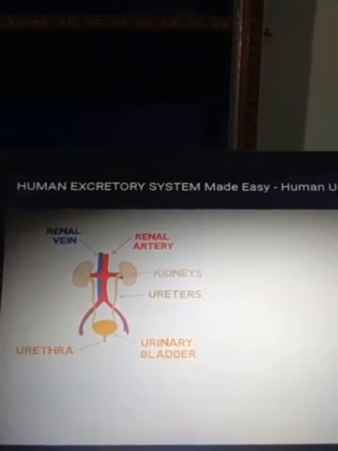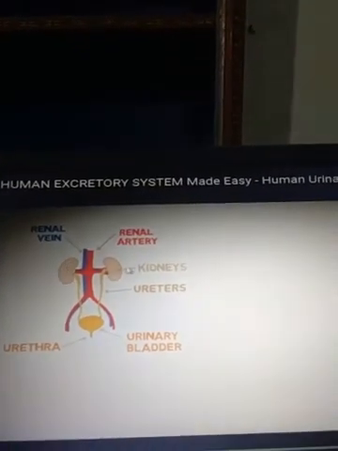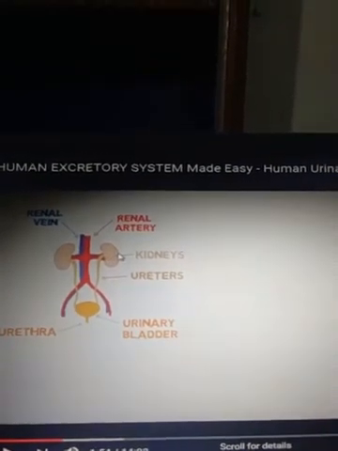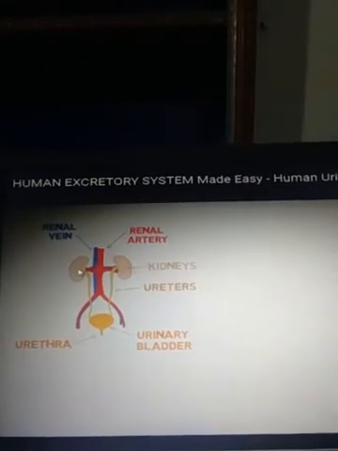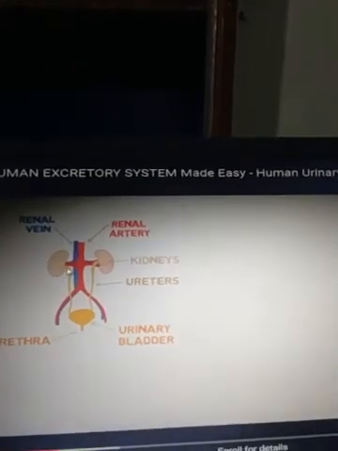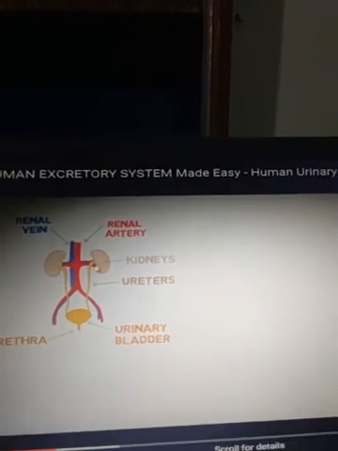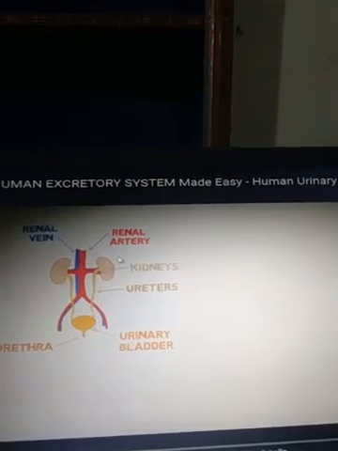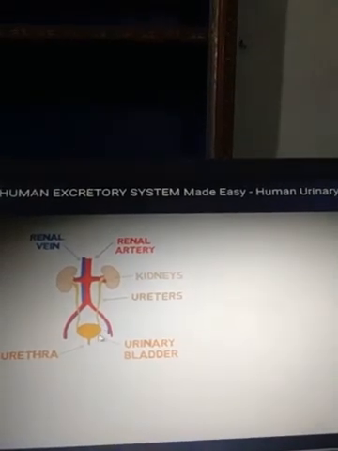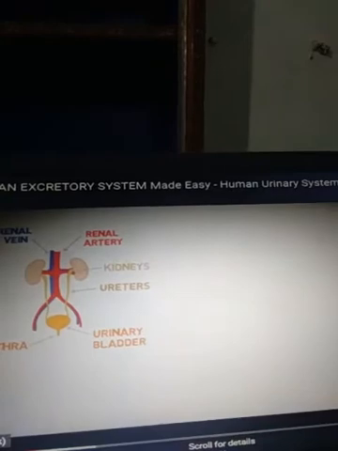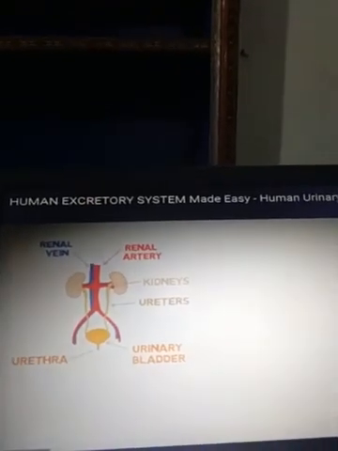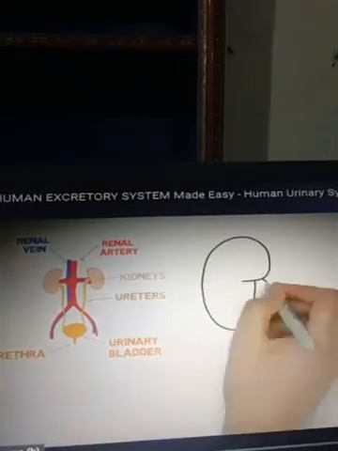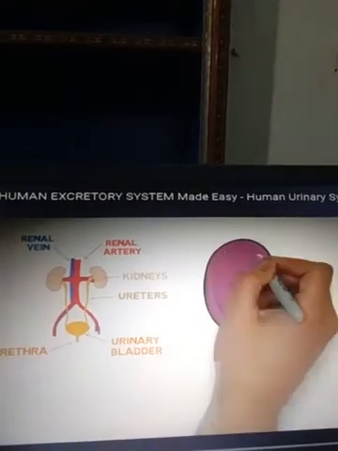The two kidneys are located in our abdominal cavity, on either side of our vertebral column. Two ureters originate from the two kidneys and bring the urine into the urinary bladder. Urine is stored in the urinary bladder for some time, and after this it is excreted outside the body. We will discuss this in detail.